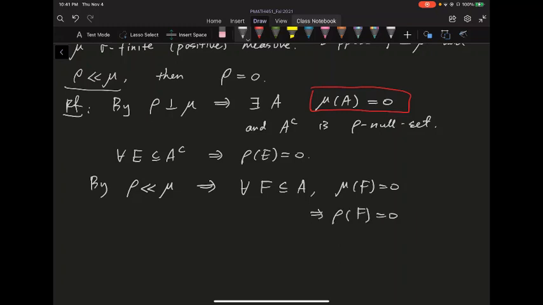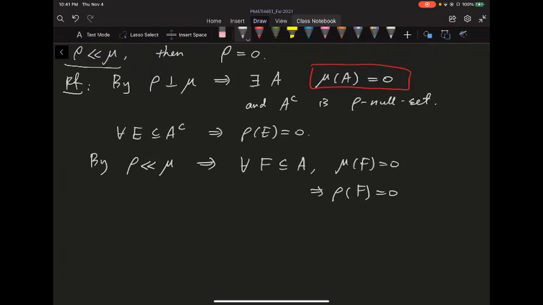We briefly talked about this when we discussed the definition of absolute continuity: if something has mu measure 0, absolute continuity means it is also a rho null set. So we're just repeating that fact here. Anyway, every subset of A also has rho measure 0.